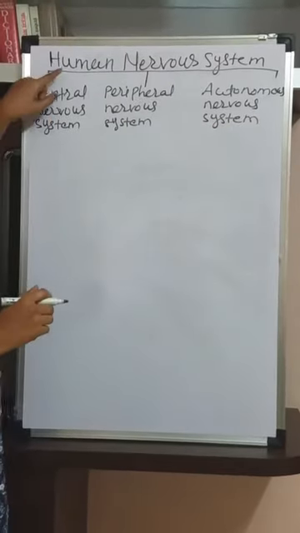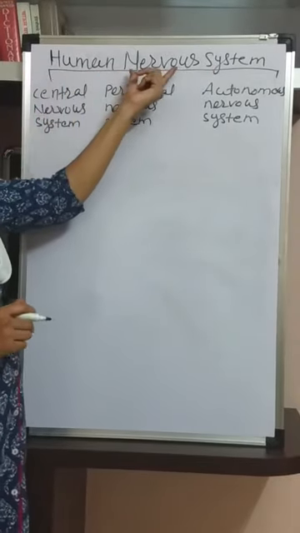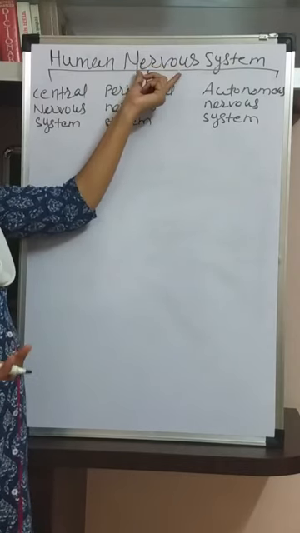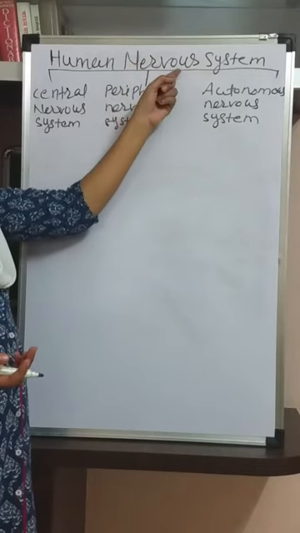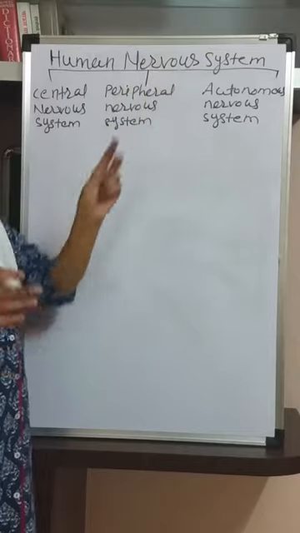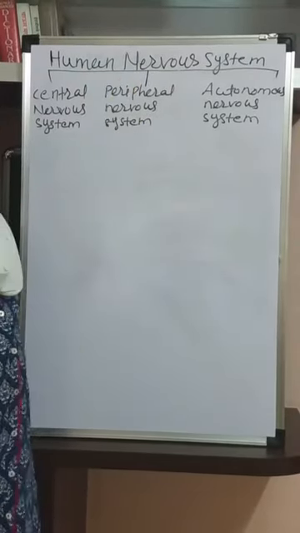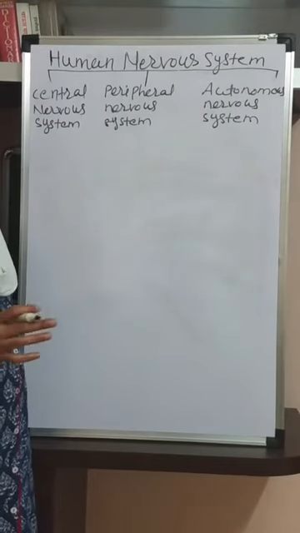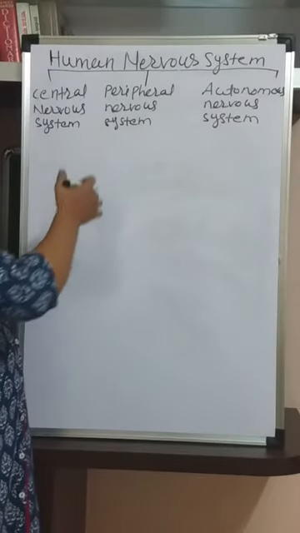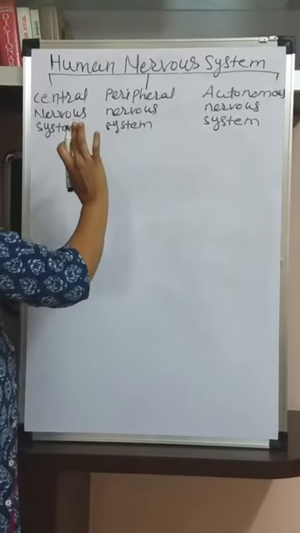So now we are going to study about the human nervous system. You know, the cells of the nervous system are called neurons, and some other types of cells are also present in the nervous system. We already studied in the previous lecture the different types of cells present in the nervous system. The main functional cells are called neurons, then neuroglial cells, ependymal cells, and Schwann cells are the different types of cells present in the nervous tissue.